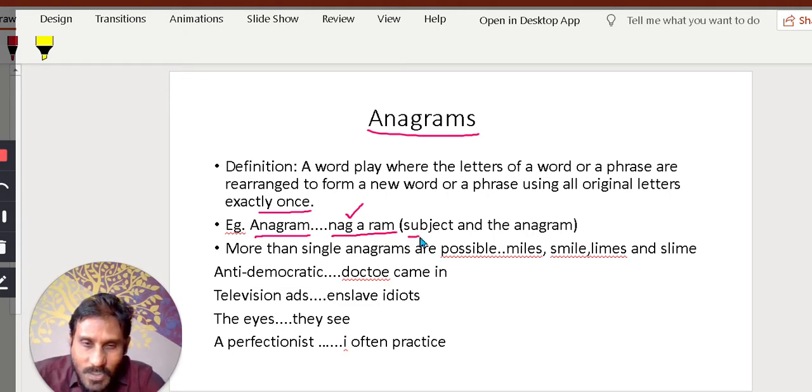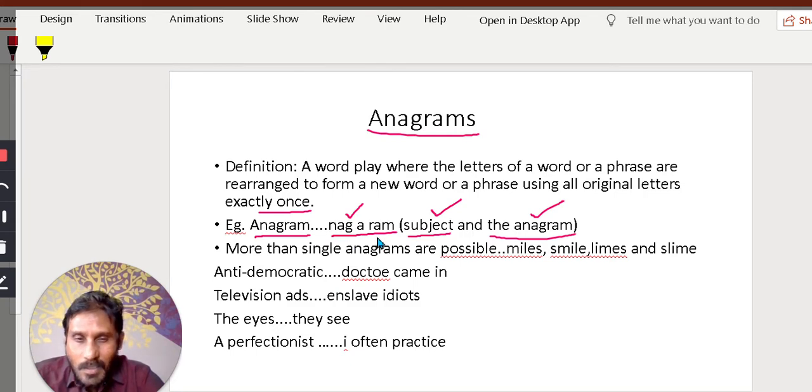So the originally given word is called subject. Of course, don't go into the grammar, simply it is subject. And the word formed newly is called the anagram, right? So anagram is the subject. From anagram, nag a ram has been formed. That is the anagram actually, right? So more than one anagram is possible. Okay, for example, with the same set of letters, different words can be formed. There is a possibility.